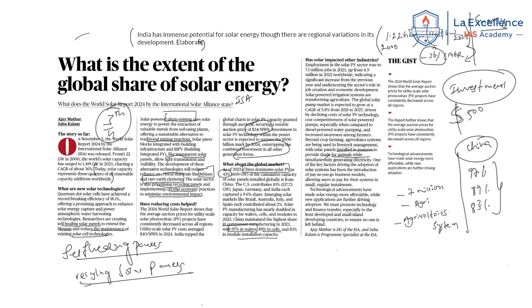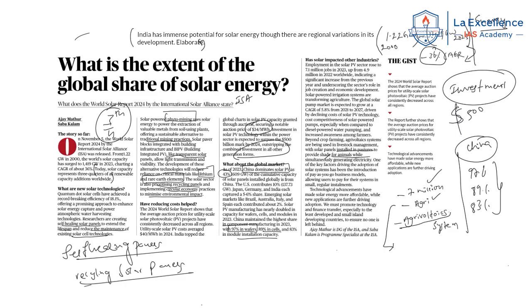Another important thing is that solar has impacted other industries also. Because of the solar energy transition, it has been said that it created around 7 million jobs. Right now, it is also transforming other sectors such as agriculture. It is making agriculture green in nature. Why? Because in agriculture we use pumps to extract water, but now solar submersible pumps are being used. Hence, this again creates a green ecosystem and things like that.